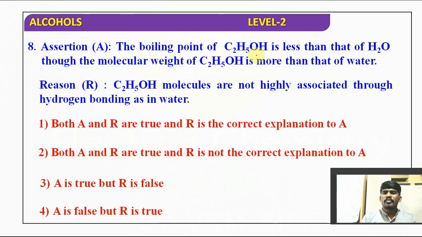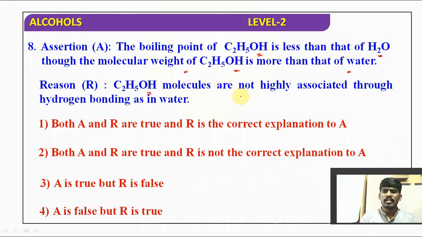The boiling point of ethanol is less than that of water, though the molecular weight of ethanol is more than that of water. And the reason: ethanol molecules are not highly associated through hydrogen bonding as in water. In water, oxygen is attached to hydrogens only, but in ethanol, oxygen is attached to a hydrophobic part, which makes the alcohol molecule less hydrogen bonded compared to water.